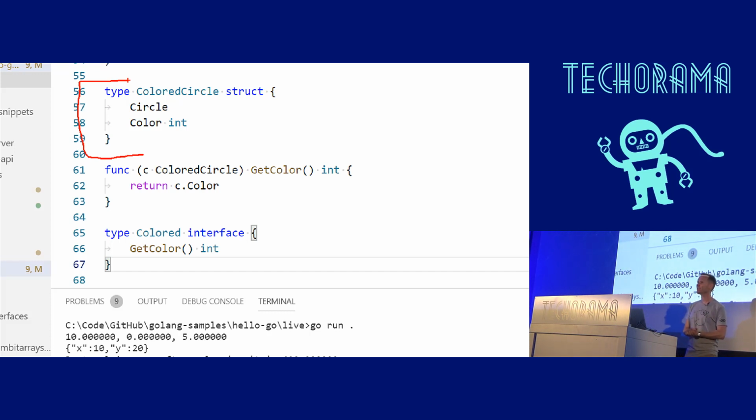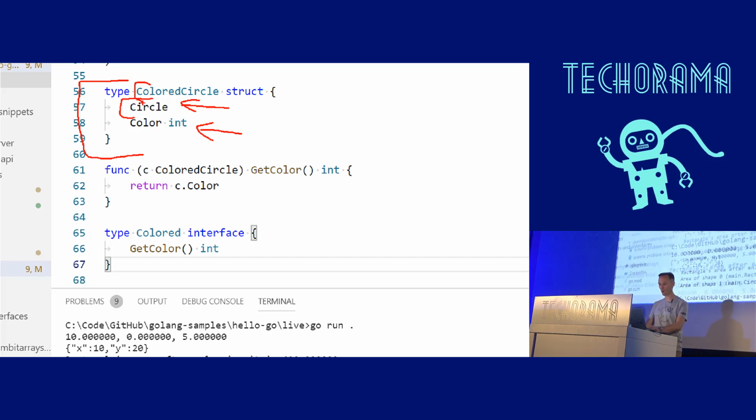What you can do is you can say I have a colored circle, and this colored circle aggregates a circle and adds a color of type int, for instance. Get the idea? The interesting thing is that you can directly access the members of circle from the colored circle because I don't give it a name here. Okay? Let me show you what I mean here.